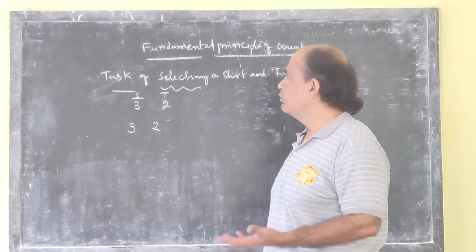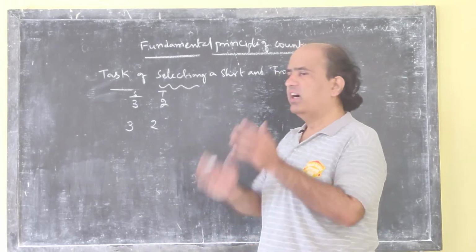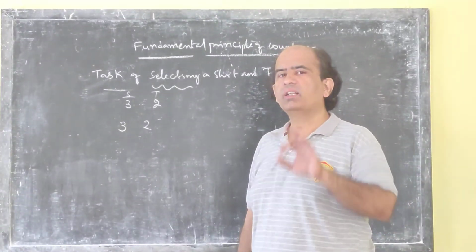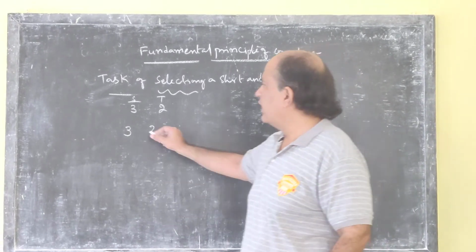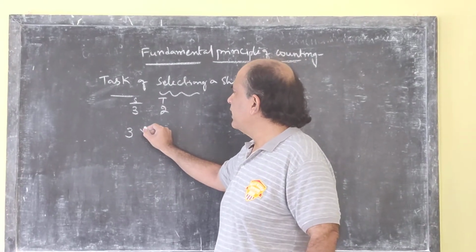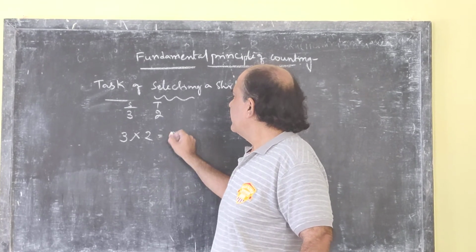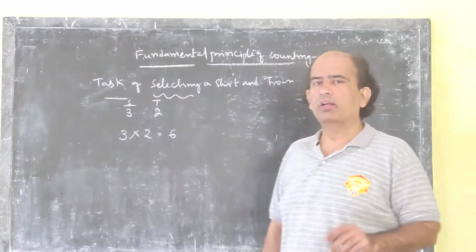I should do the selection of a shirt and a trouser so that it completes the task. So I have the multiplication here, which means that in 6 ways I can do it.